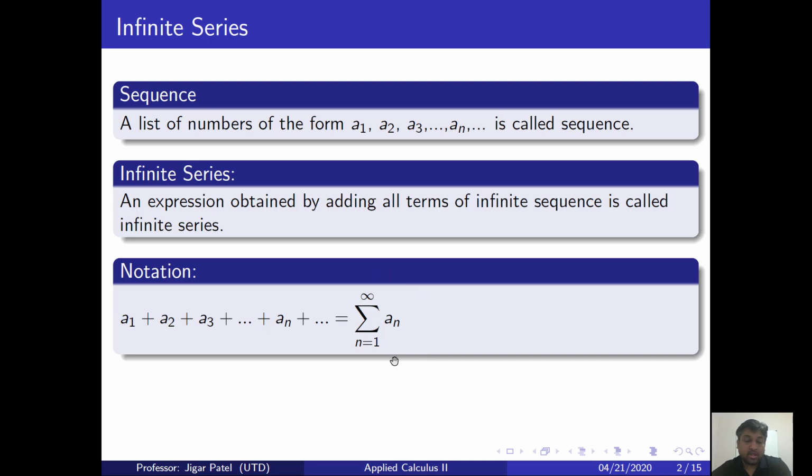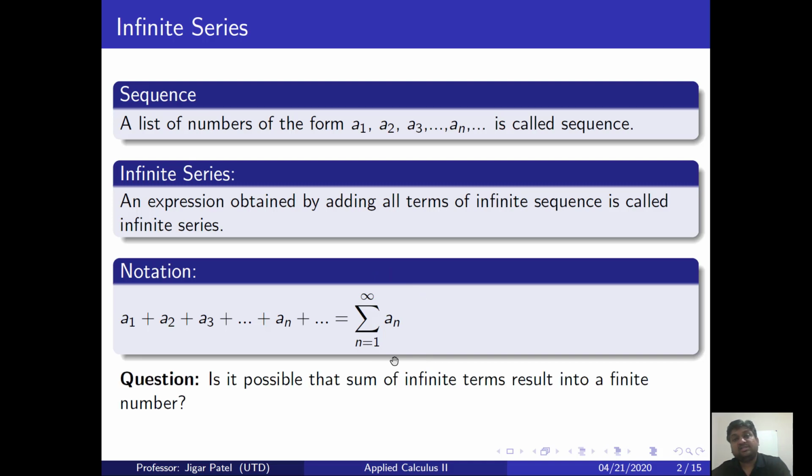Now here is the genuine question that we have in our mind: is it possible that the sum of these infinitely many terms results in a finite number? Again, a very simple question: you are adding infinitely many terms. Is it ever possible that the result of this infinite sum is going to be one particular finite number?